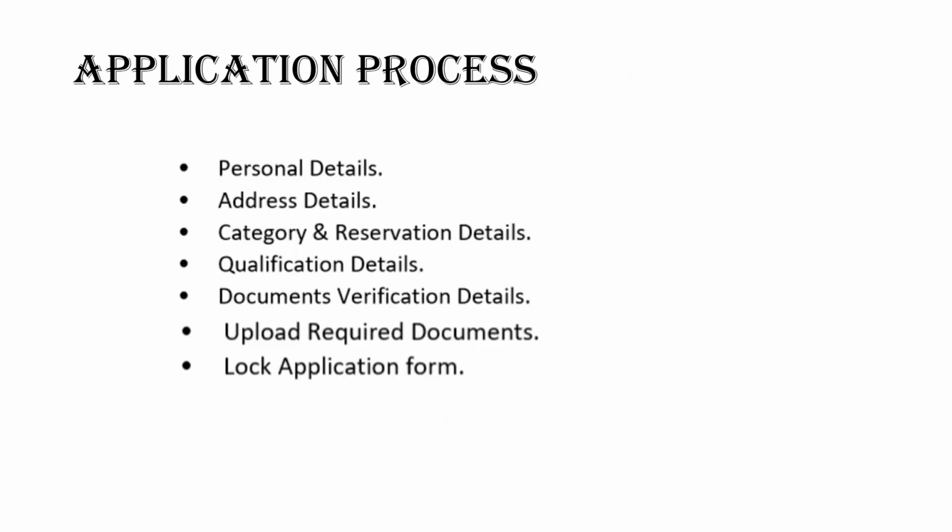Now as you finish your payment process, next will be your application process. Now there are 7 steps in this. First will be your personal details, your address details, your reservation details, your qualification, your verification of the documents. Then you'll have to upload the documents and you'll have to lock your application form.